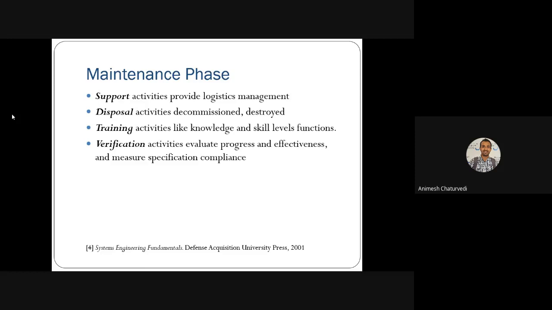Then in the maintenance phase, the most important part is verification: whether the project has been evaluated to be perfectly progressive and effective, and whether it actually meets the specification or the requirements of the users. All these verifications are needed, and that is part of the maintenance phase. How well you evaluate the project, how effective it is, and how well it has been measured with respect to the specification required for that project.